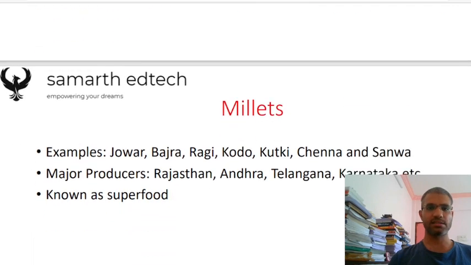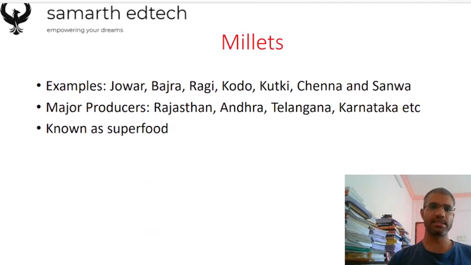The next concept is millets. See, certain examples of millets are like jawar, bajra, ragi. These three are generally remembered by everyone, but do remember certain more types of millets like kodo, kutki, then chena and sanwa. These are some more millets which are not that much popular, but it can happen that UPSC may ask these millets in the prelims examination.